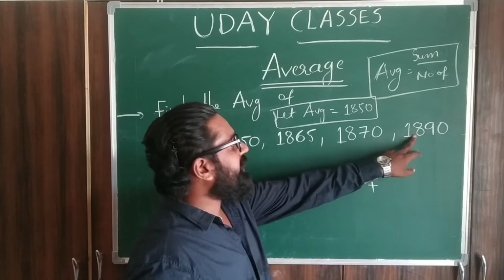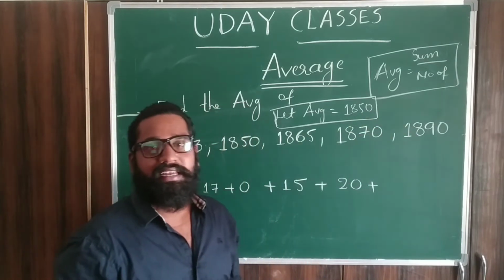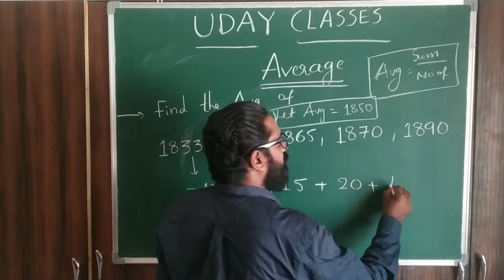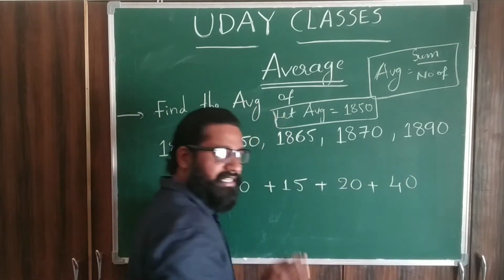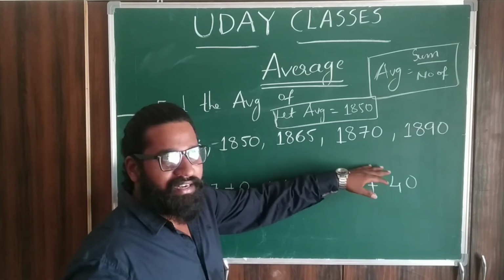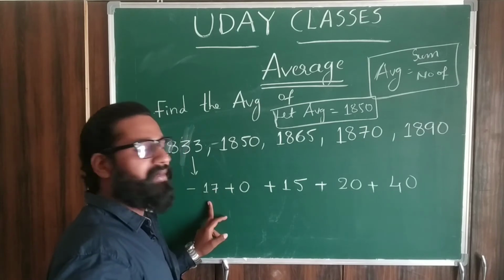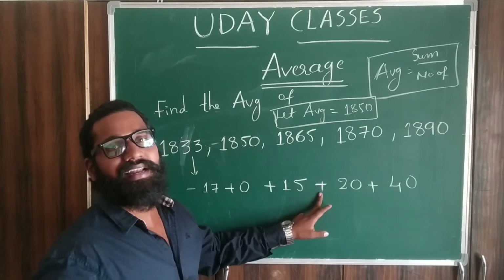Then 1890, compared with 1850, is 40 more than 1850, so you write 40. Is that clear, everyone? What is the first step here? I am writing the given numbers compared with 1850. If it is less, you write minus. If it is more, you write plus.